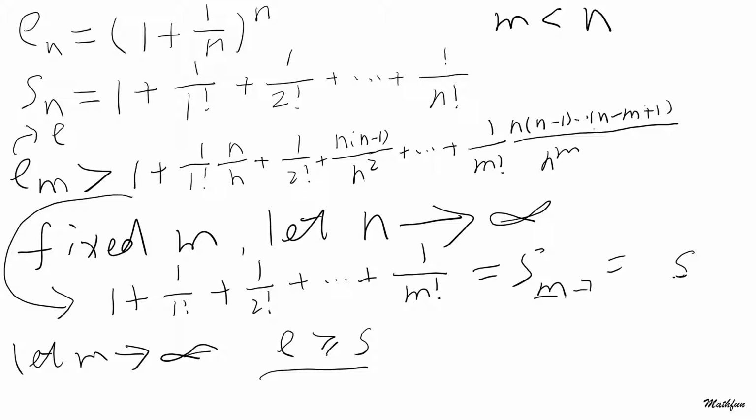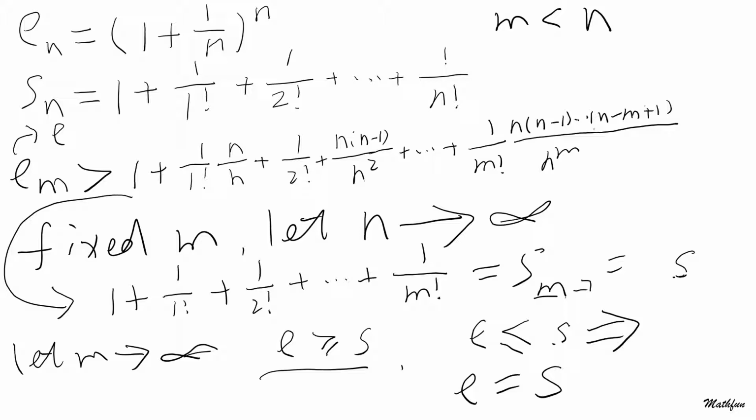So this is the case, but we just proved that E is smaller or equal to S, and now E is bigger than or equal to S. That means there's no choice. E equals S. In other words, we just proved that these two expressions are equivalent to each other. Their limit exists.